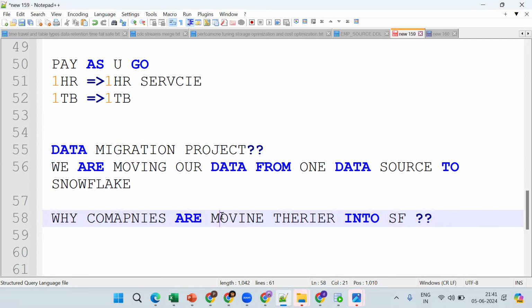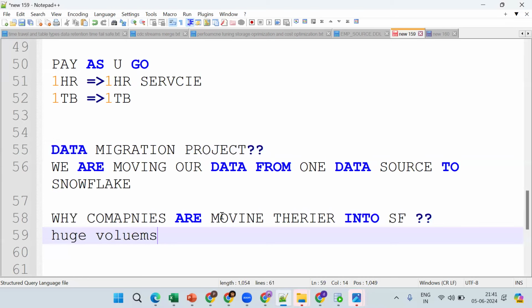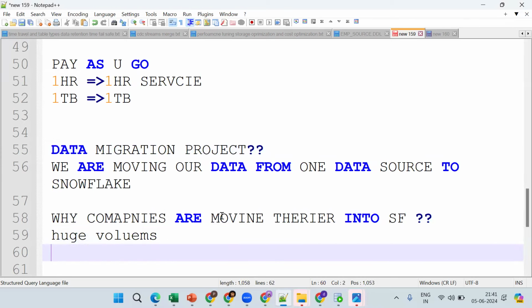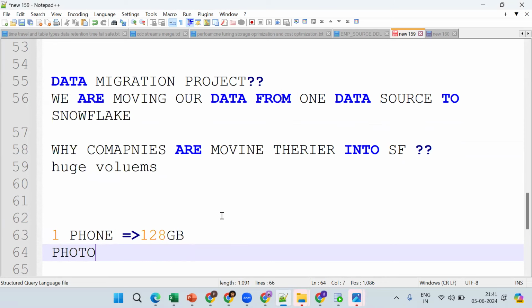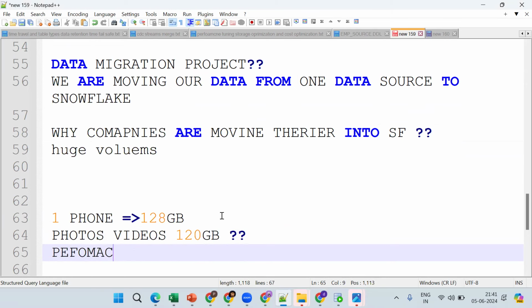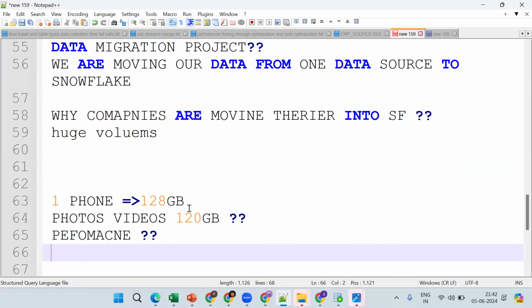What is the main purpose? Anybody can tell us? Mainly, we are having huge volumes of data, or the performance support. Simple example: I have one phone with 128 GB storage. Now with photos and videos, it consumes 120 GB storage. Now tell me, will the performance be faster or slower? The phone consumes almost 120 GB. Will the performance be faster or slower? Slower.